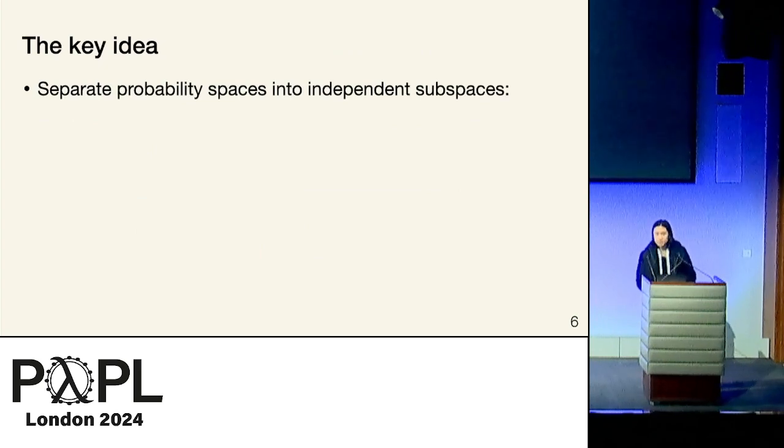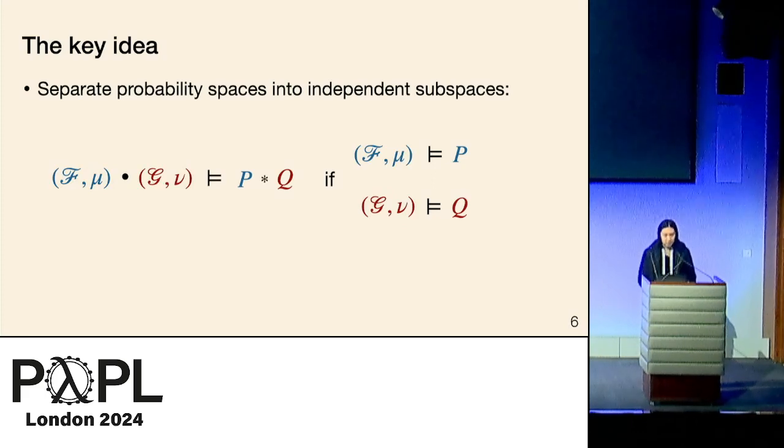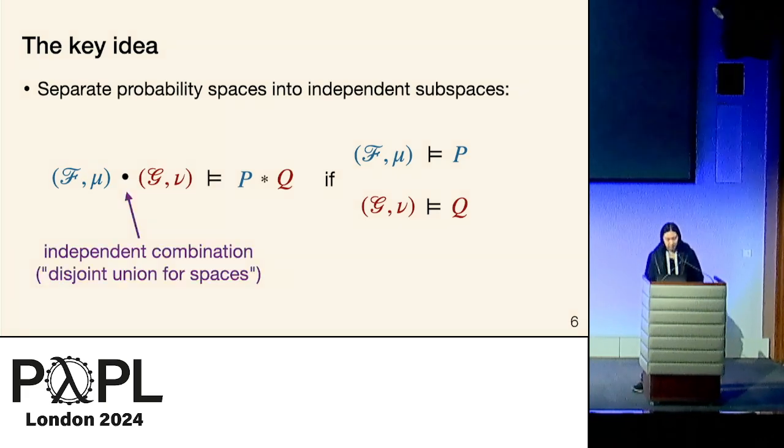And the main idea of Lilac is that you want to split probability spaces. So just as separating conjunction for ordinary separation logic holds of a heap if that heap can be split into 2 disjoint subheaps, Lilac separating conjunction holds of a probability space, which is a pair consisting of a sigma algebra and a measure, if it can be split into 2 subspaces. And then just like how ordinary separating conjunction is interpreted by disjoint unioning these heaps together, Lilac separating conjunction is interpreted by this operation that we cooked up on probability spaces, which we call independent combination, and it basically independently unions together probability spaces.